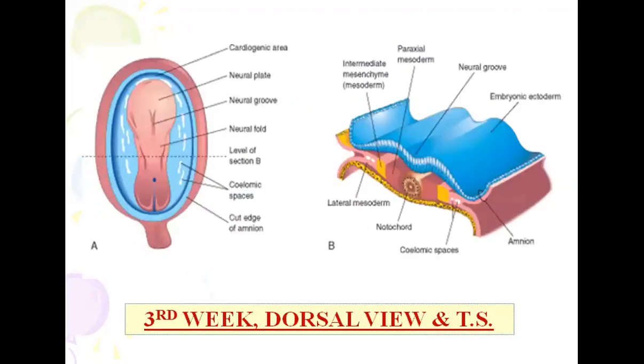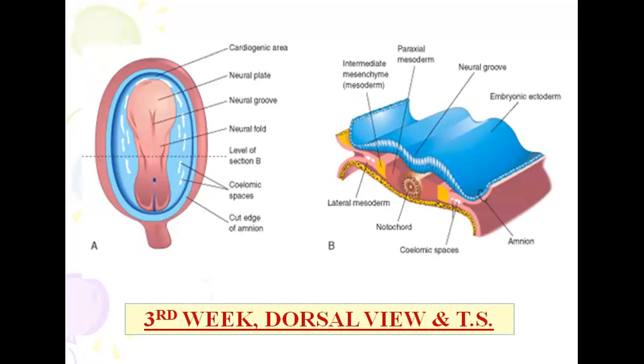Here you can see this is the third week of the embryo. This is a dorsal view in A, and in B you can see the section in which you can see the notochord. In the middle you can see the notochord, and the upper layer is ectoderm, the lower layer is endoderm, and the middle part is mesoderm.